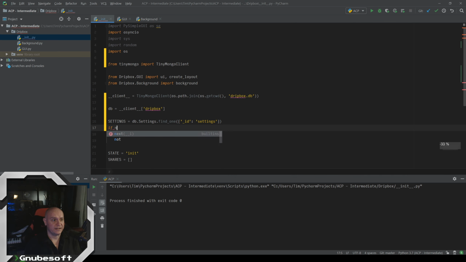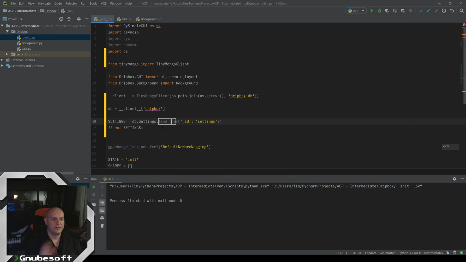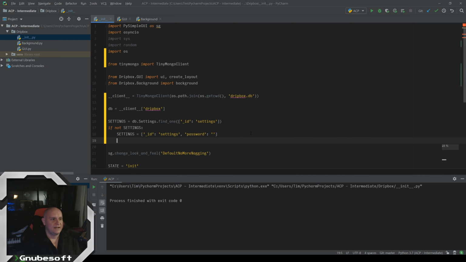Now, if it doesn't find anything, it's going to return a none. Because we're doing a find one here, and it'll either give us the thing we're looking for or it'll give us none. So if not settings, well, then we can manually set what we want settings to be. Set to ID settings, and password is just blank for now.